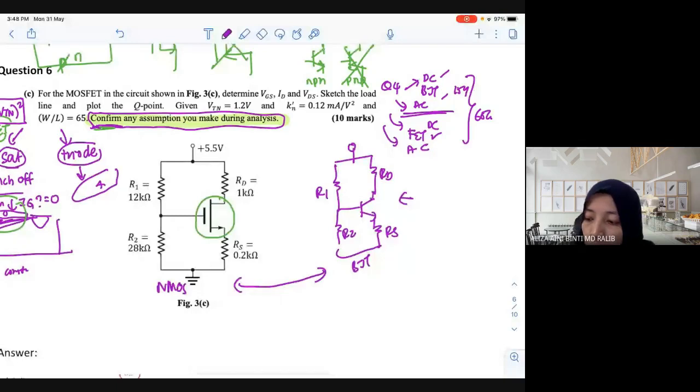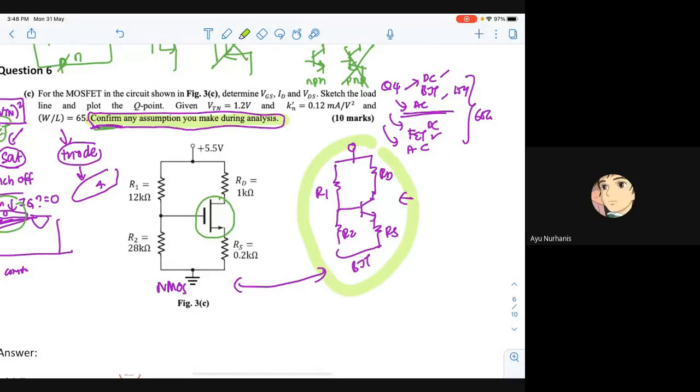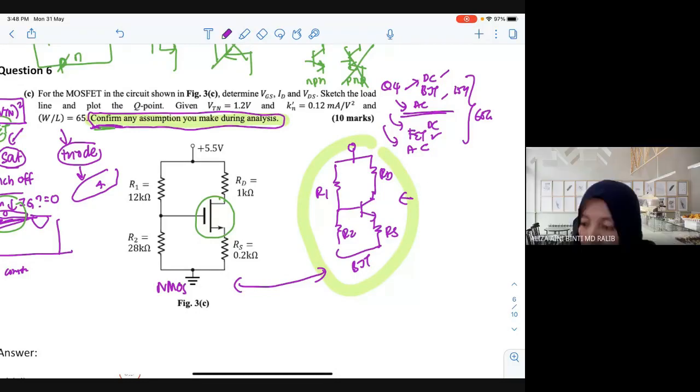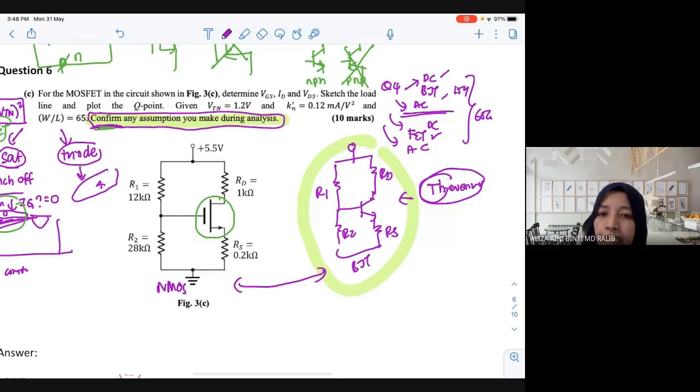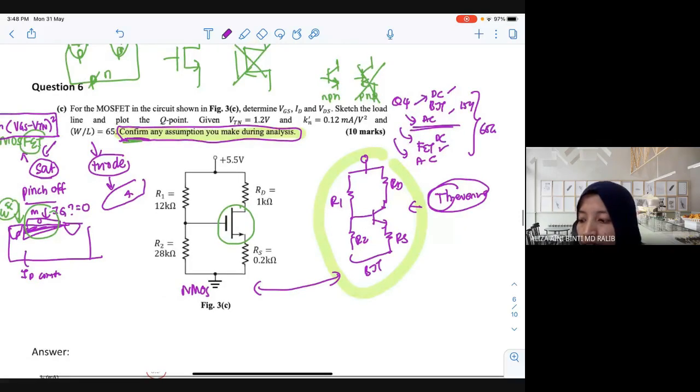What were you actually trying to do in this circuit? What is the name? Thevenin equivalent circuit. Yes, that is the process. We are going to change to Thevenin. Why do you need to change to Thevenin? What is the purpose actually? Your final aim is you want to find what from this circuit? Final aim.